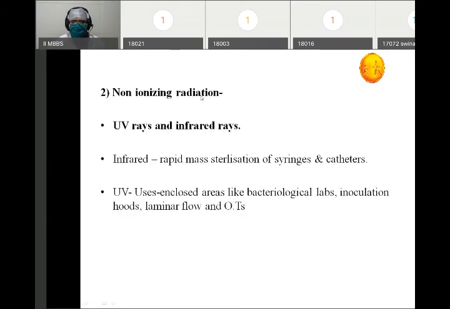Then we have non-ionizing radiation like UV rays and infrared rays. I think everyone knows. I think the chapter is over with this.